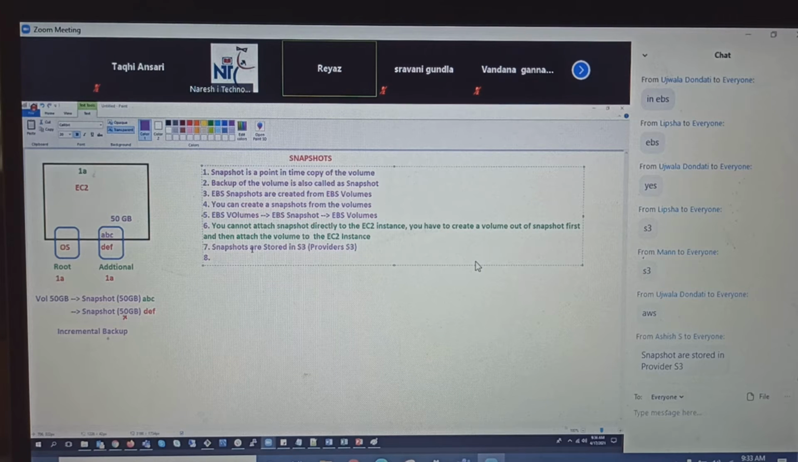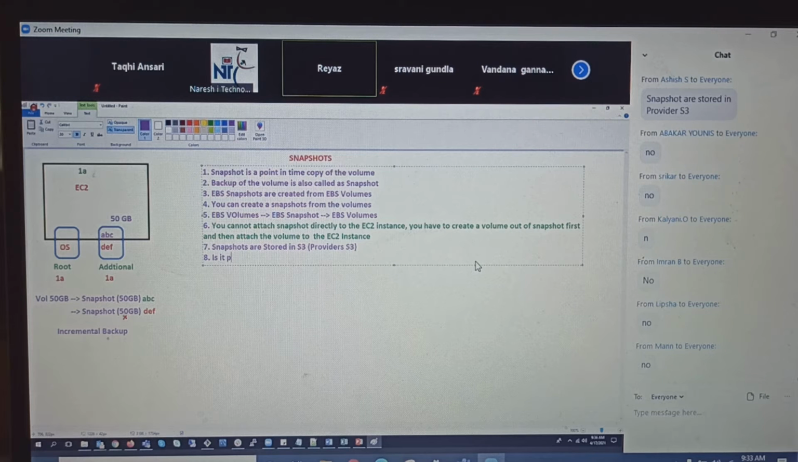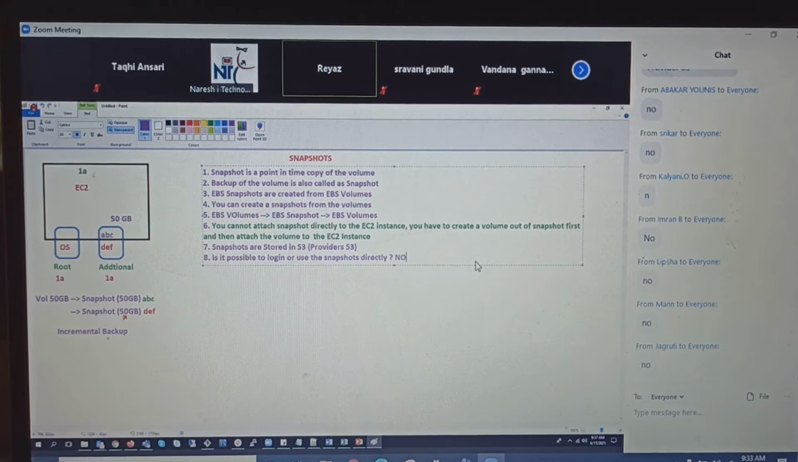Okay, guys. One question for you: is it possible to log in or use the snapshots directly? As you said, no. It is of no use until and unless you create a volume out of it. It will just be like that.